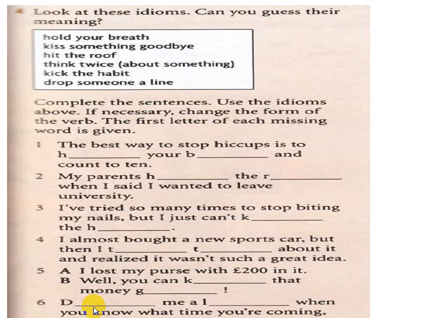Number 6. Drop me a line when you know what time you're coming and I'll meet. drop me a line. هنا someone لكن هنا أنا موجودة بالجملة me. drop me a line when you know what time you're coming and I'll meet. هاي من شنو معناها drop me a line؟ يعني call me، يعني اتصل بي. فهير it drop me a line when you know what time you're coming.